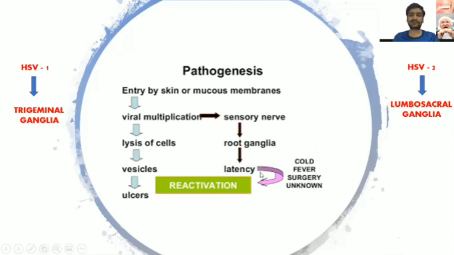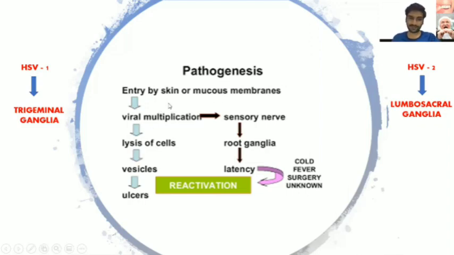That means it rests there in its dormant phase, and whenever there are trigger factors that activate these viruses, it gets reactivated and shows its clinical features. The direct route is that the virus multiplies and there is lysis of cells around the area it has targeted, which leads to the formation of fluid-filled vesicles that then rupture and form ulcers. So this is the basic pathology. You need to understand two different things.